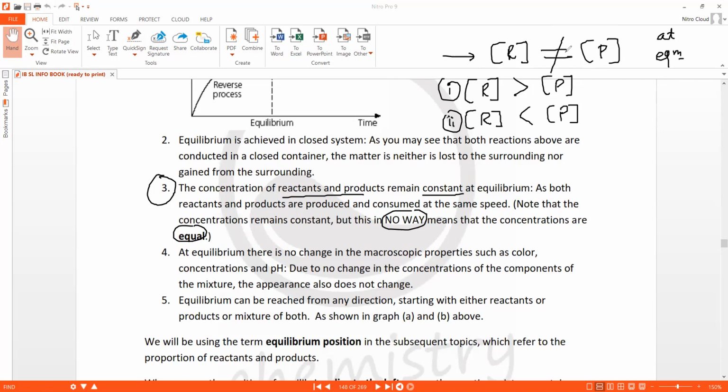Most of the cases it will not be happening. Coincidentally, in some reactions under certain conditions, it may happen. But in most of the cases, it will be these two cases. So we only talk about these two cases. Okay, so we were talking about position of equilibrium. So at equilibrium,